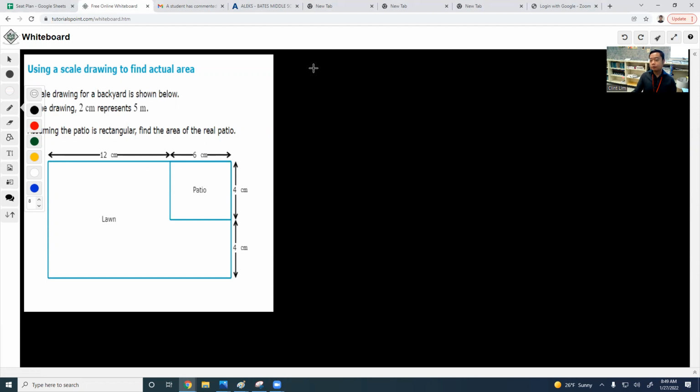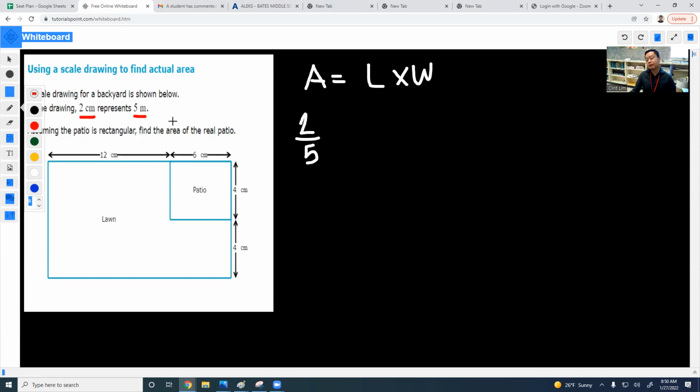First off, what is the formula for finding the area? Area is actually length times the width. So let me just go ahead and write that down here. A is equal to the length times the width. All right, I just put them initials as area, length, and width. Now, to solve for this, we first need to write down the ratio, that is 2 centimeters represents 5 meters. So I do got those from these two numbers or measurements.